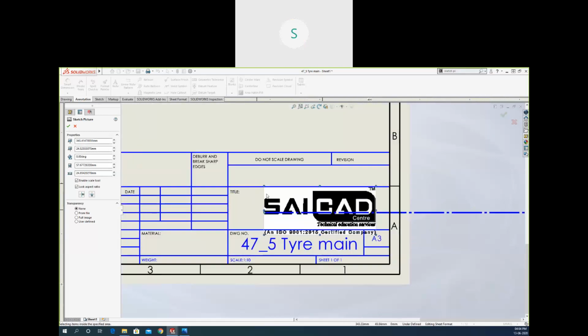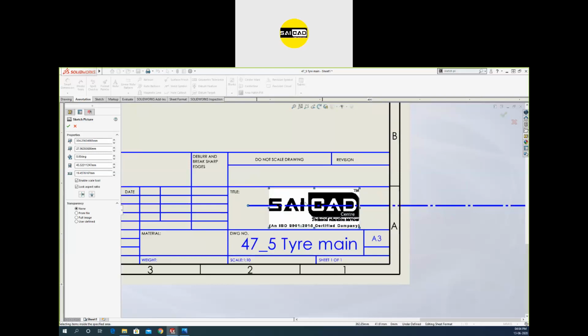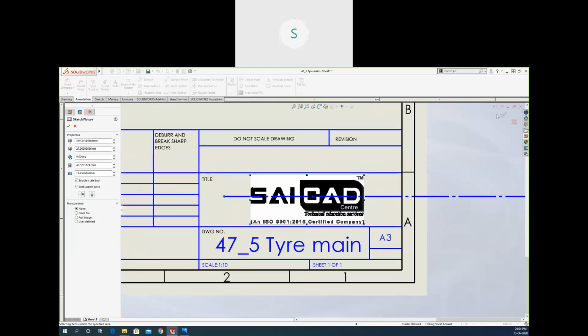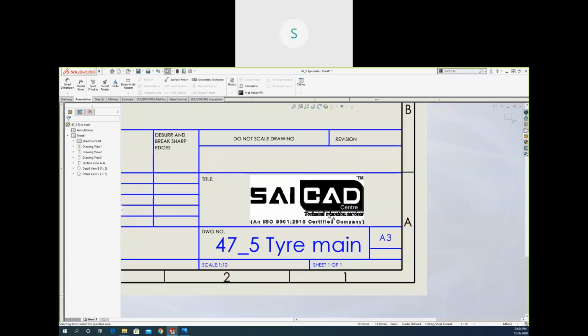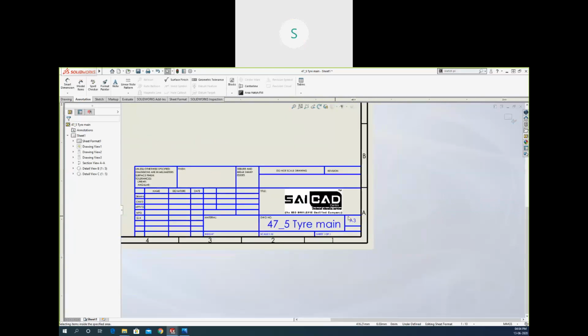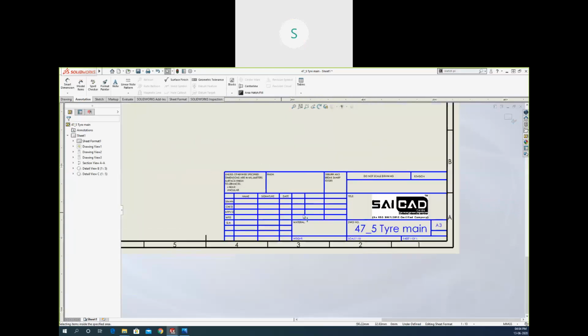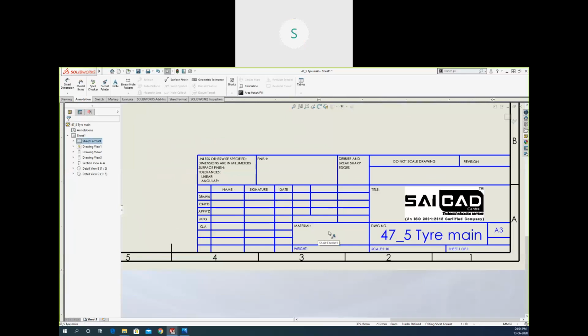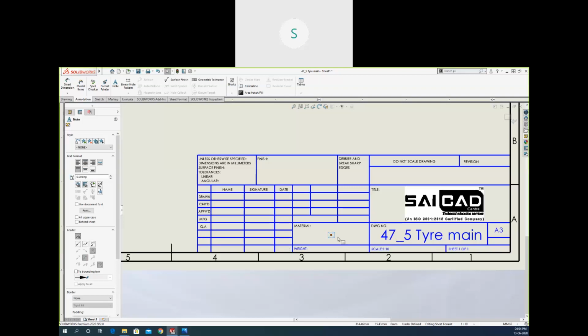Okay, so the process requires some time to complete. If you click here, the logo will be added. Yes, and you can also add text in the field. Like, I want to insert the material here, so I can type that the material will be